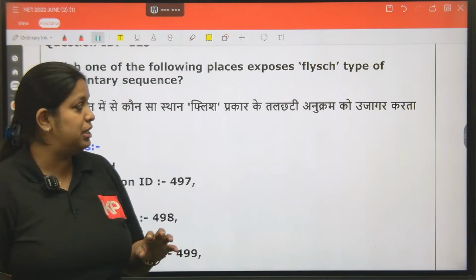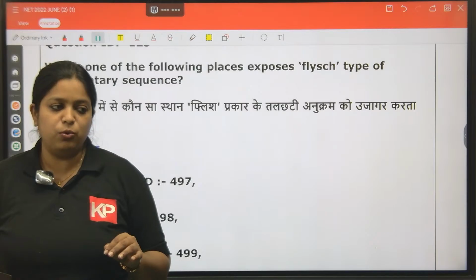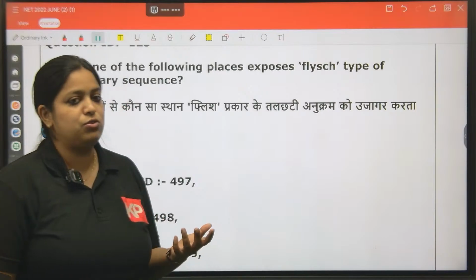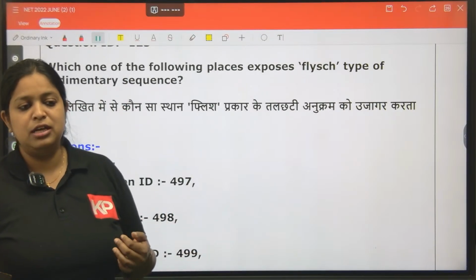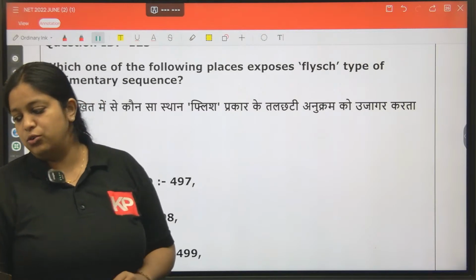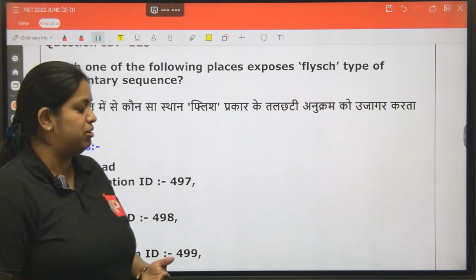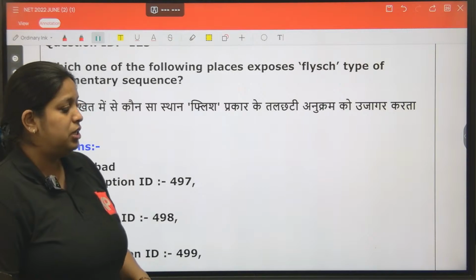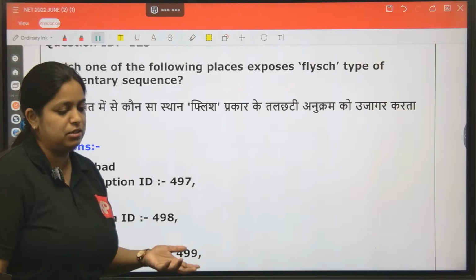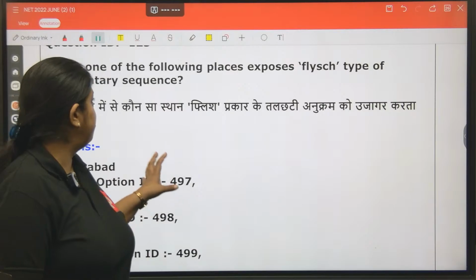Flysch deposits in the deep water environment. Molasse deposits in the shallow water environment. So we get flysch and molasse deposits associated with forearc basins and backarc basins. There also we get flysch or molasse deposits. When it comes to the orogeny related part, from the orogeny erosion happens and deposition happens in the deep marine environment, and flysch can form from sandstone or siltstone, or sandstone along with shale. That is the major component of flysch.